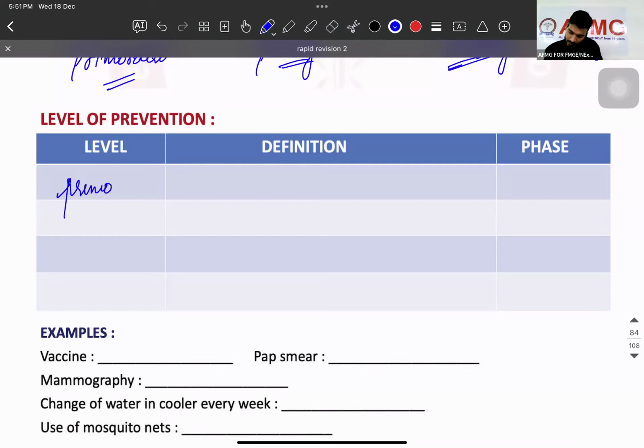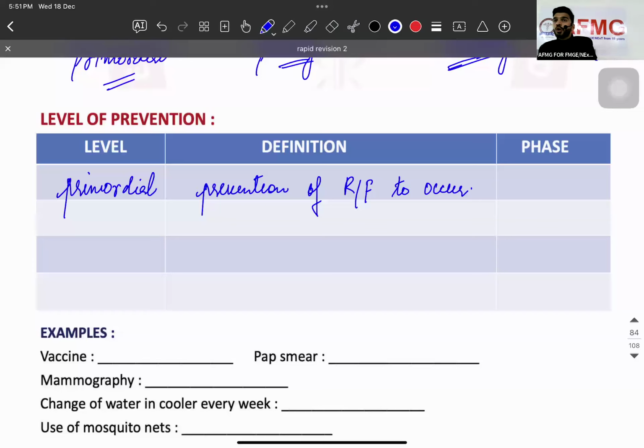Now level of prevention. If I talk about primordial, what is primordial? Prevention of risk factor to occur. You are stopping the risk factor from coming. For example, if there is a cooler, you're changing the water of the cooler every 3 days, every 1 week. Will the mosquitoes come? No. So changing the water of the cooler every 1 week is which level of prevention? Primordial.